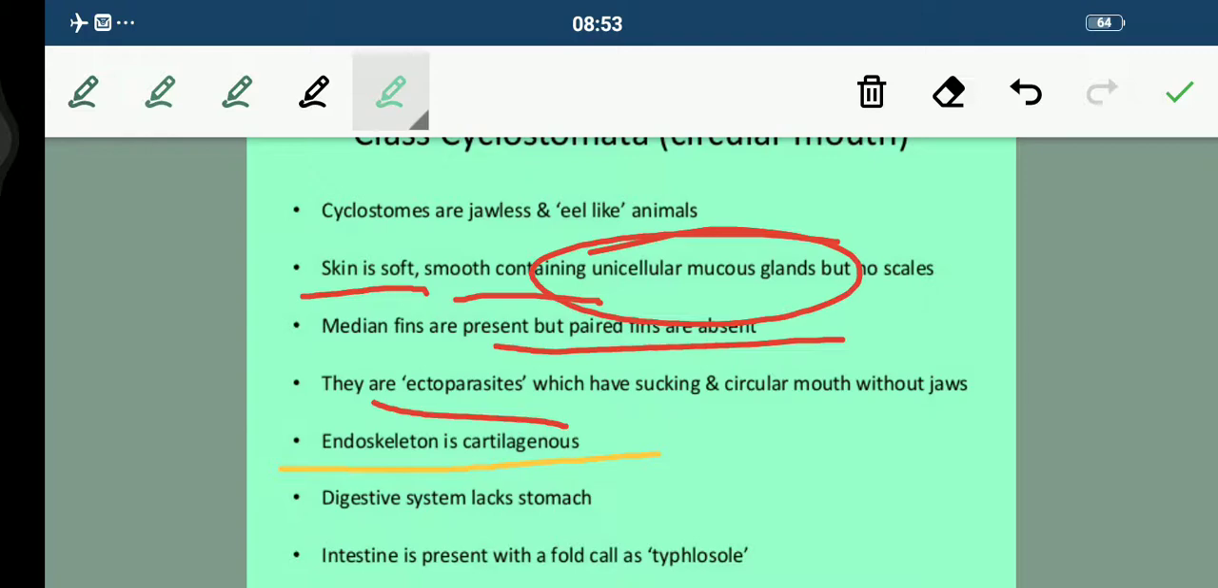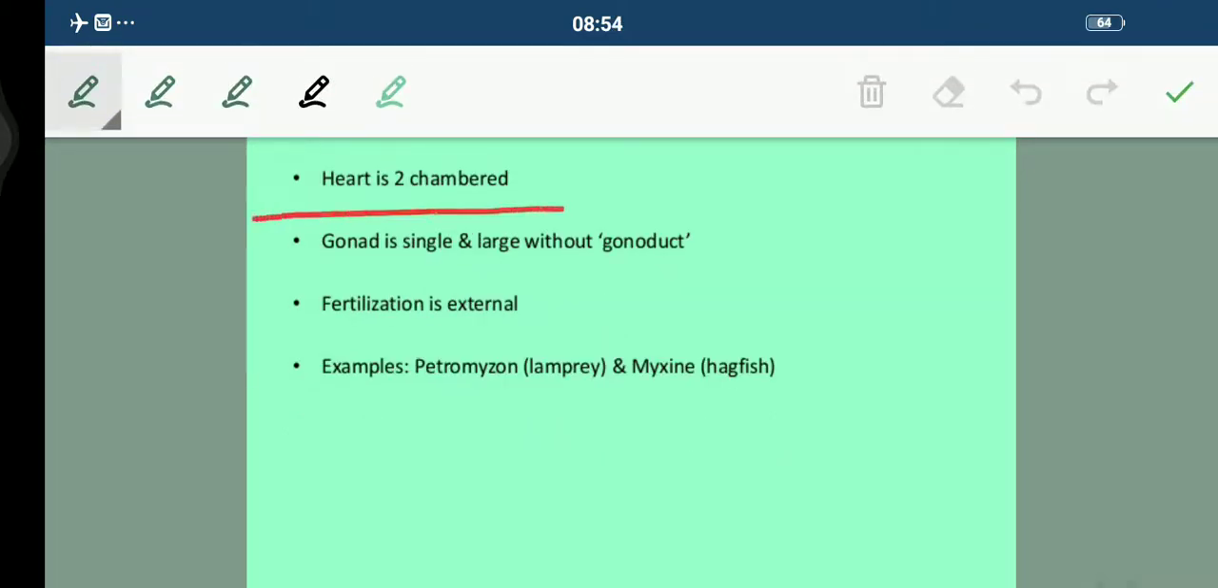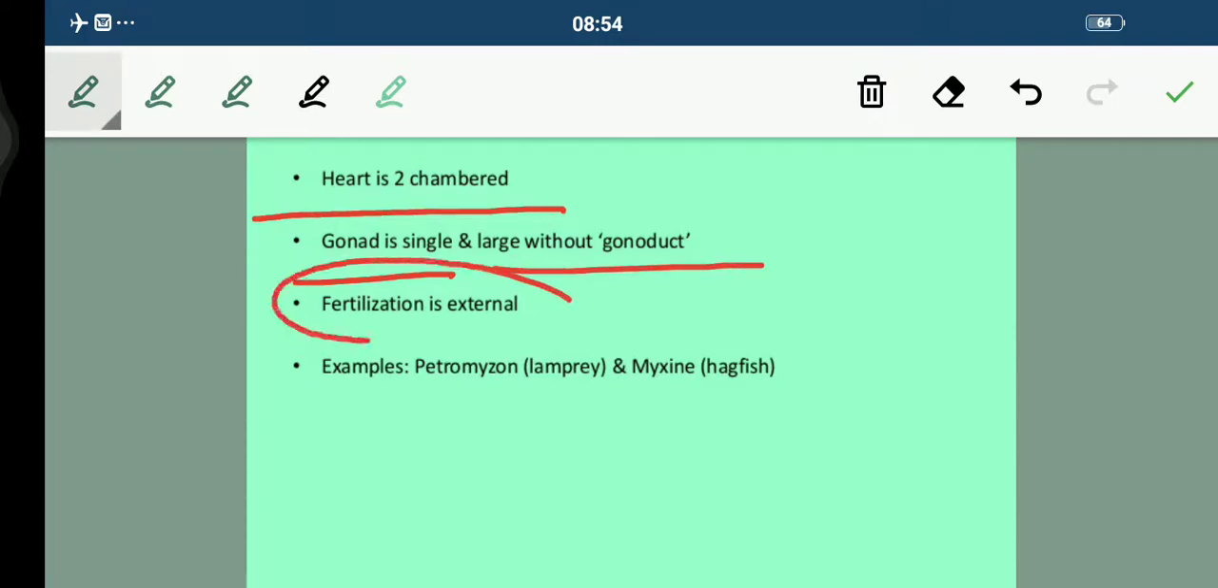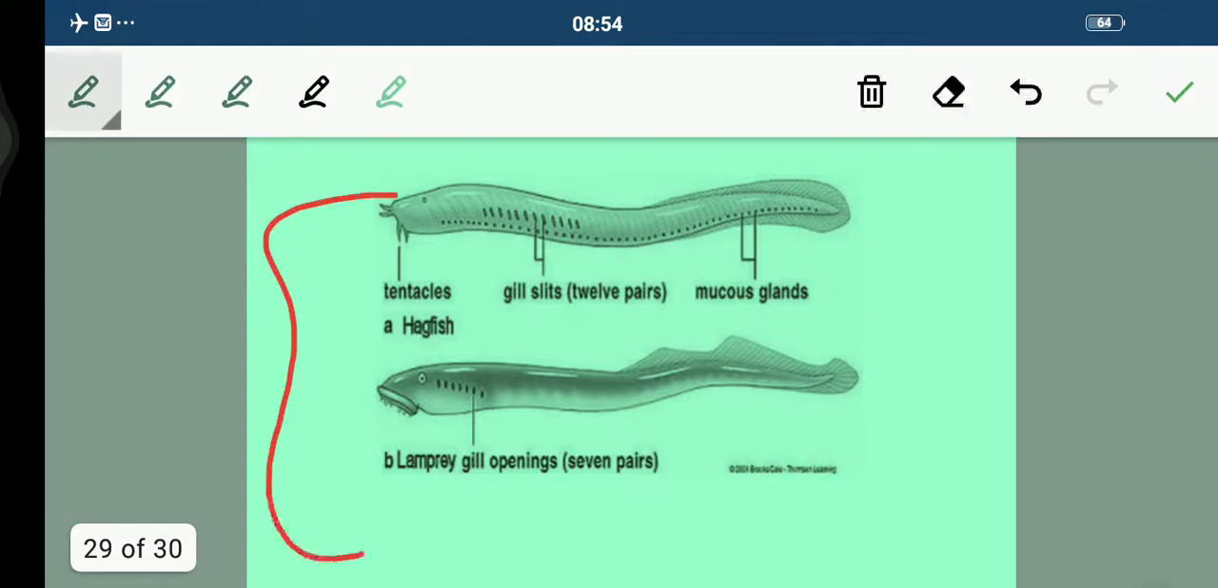And their digestive system lacks a stomach. Remember this, very important, students. And the intestine is present with a fold called the typhlosole. Respiration occurs by 5 to 16 pairs of gill slits. Their heart is two-chambered, students. Gonad is single and large without a gonoduct. Fertilization is purely external. Examples are Petromyzon, lamprey, and Myxine, that is hagfish. You can see here, this is the structure.